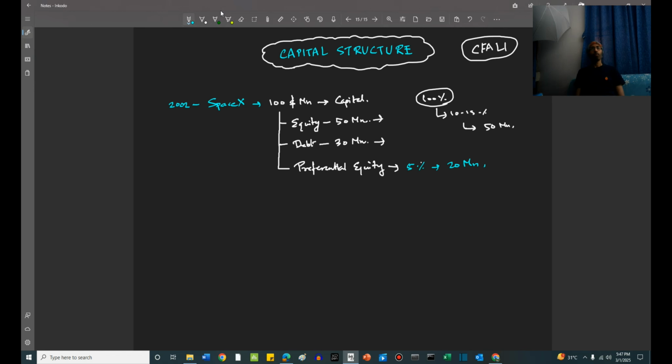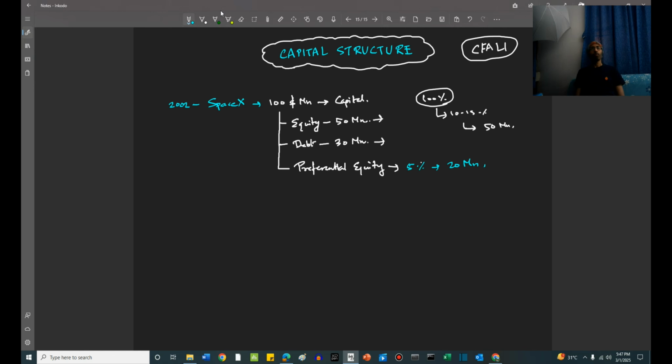So when some insolvency issue happens, first claim on the assets will be for the debtors. The ones who own the debt, they will have first priority of access. After that, the preferred shareholders will have the next priority. Preferred shares or preferred equity holders, right? Only after these two are satisfied, then comes the turn of normal equity holders. Obviously, we know SpaceX does not need any of this. It is well past it and is a very successful company. Why are we saying all this?